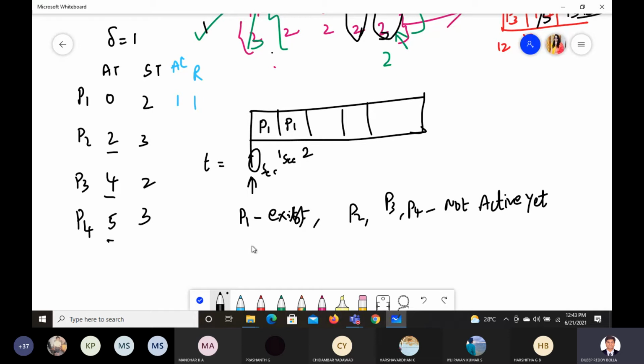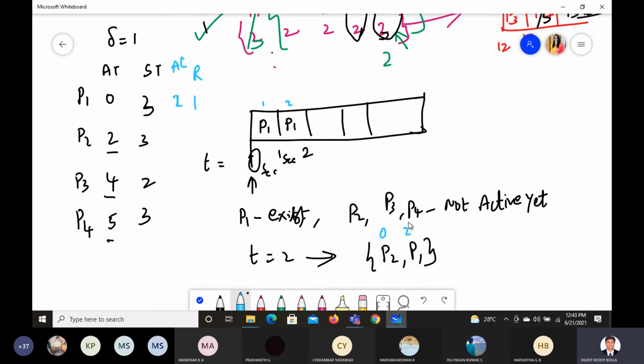At time equals 2, there are no other options. But if this were 3, for example, then we would have options P2 and P1. P2 has utilized 0 seconds, P1 has utilized 2 seconds. The allocation count is changed to 2, because one time here and a second time here, so 2 times allocation. Remaining is 1. Let us say I have changed it to 3 to understand.